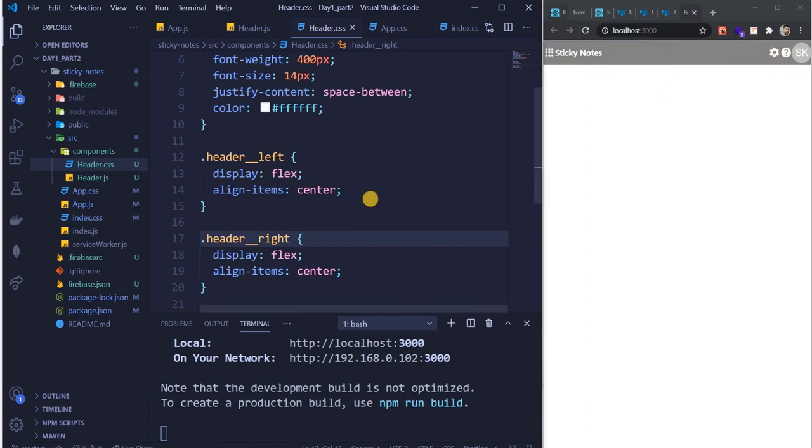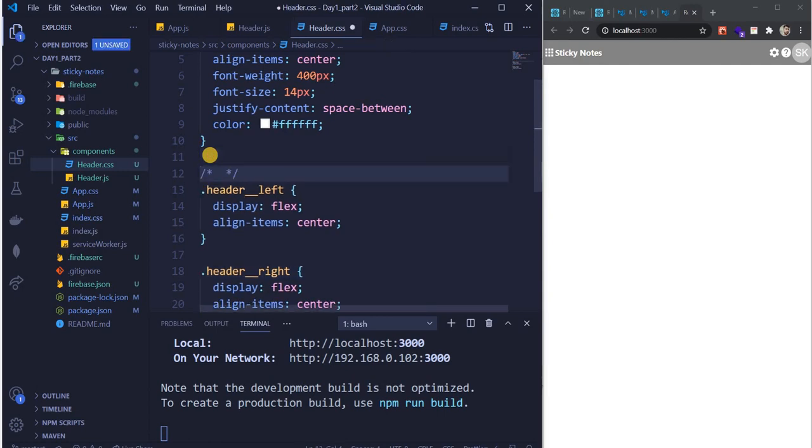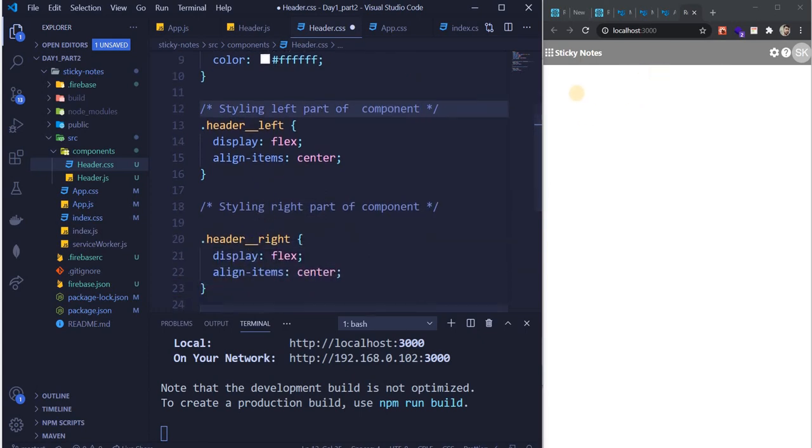Did you guys follow till this point? We styled header left. I also wrote a comment: styling left part of component. I usually write these things so that I'm clear where I did all the styling. Styling right part of component. So yeah, the right part was like this and the left part was like this.